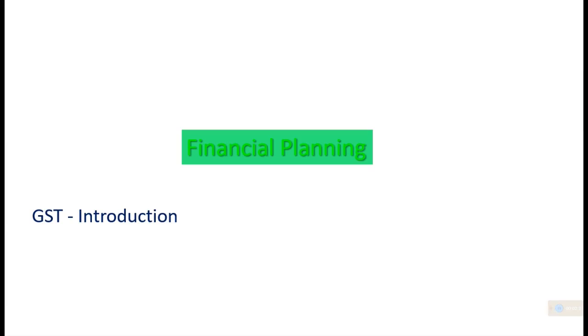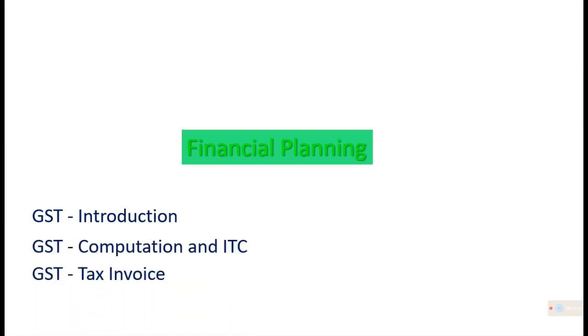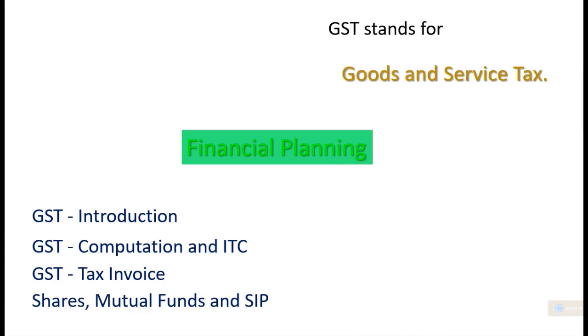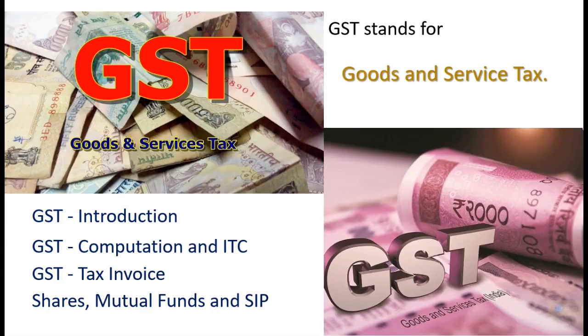Its introduction, how a tax invoice is created and how the tax is calculated for different goods and services. This is what the chapter is basically about, but it is essential and interesting. Let me get into the topic, or what is there in the textbook. Something related to shares, mutual funds and systematic investment plan is also mentioned in the chapter, which is not connected with tax, but is connected with our system of taxation. That's why. Anyway, let me get into the main aspects of goods and service tax.